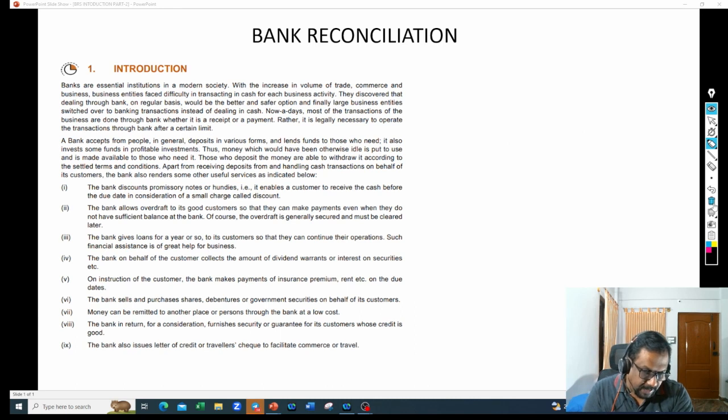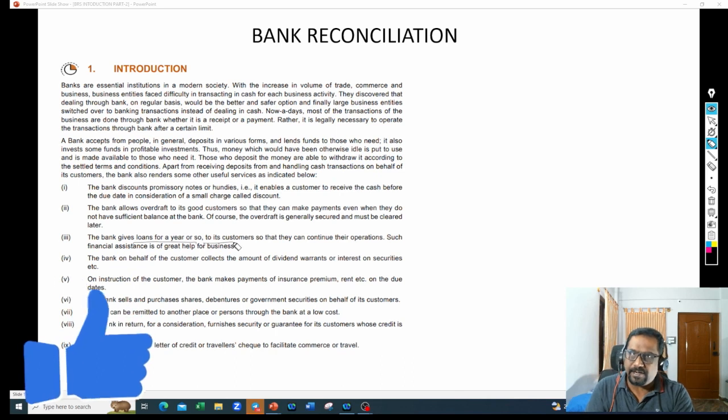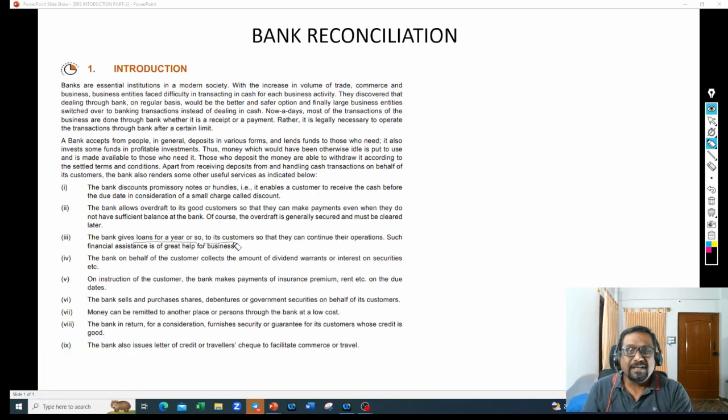Next, the bank gives loans for a year or so to their customers. I already explained this. They will provide home loans, personal loans, car loans, gold loans, scooter loans, credit card loans. You name the loan, every loan is being given to the customers. So what is the benefit for the bankers by giving these loans? They will charge a higher rate of interest. That higher rate of interest is income for bankers. So they will provide these kinds of facilities also.